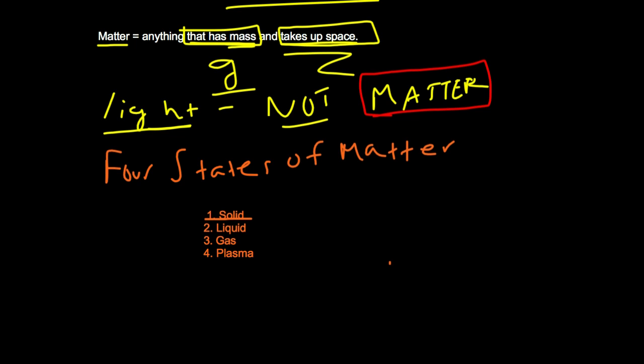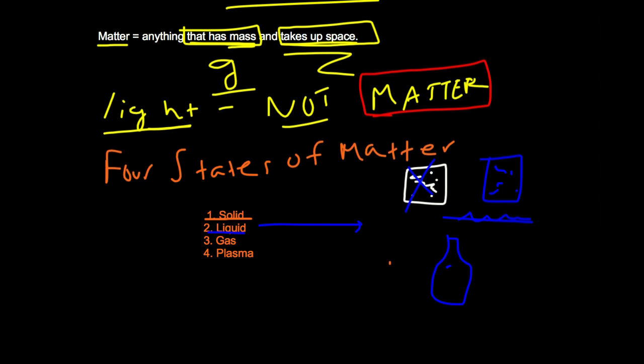A definition of solid is anything that's compact. So let's say I had an ice cube. I'm going to use blue instead. It's kind of glossy. I can't draw. That would be solid because it's compact. A liquid would be water, anything that flows. For gas, we're going to draw a container, and gas is really spread out. There's gas all around you. The example is air. Air is a gas.